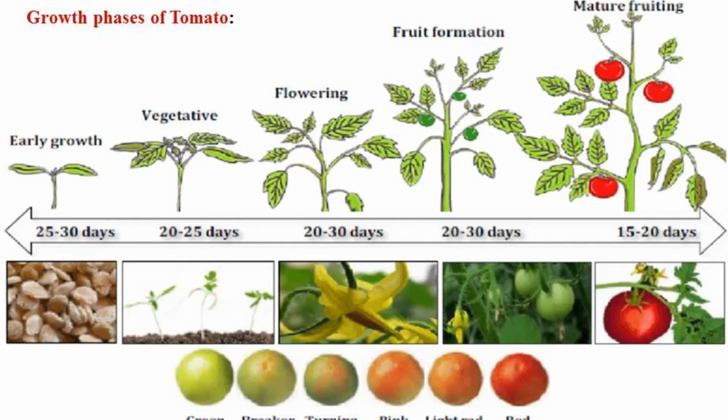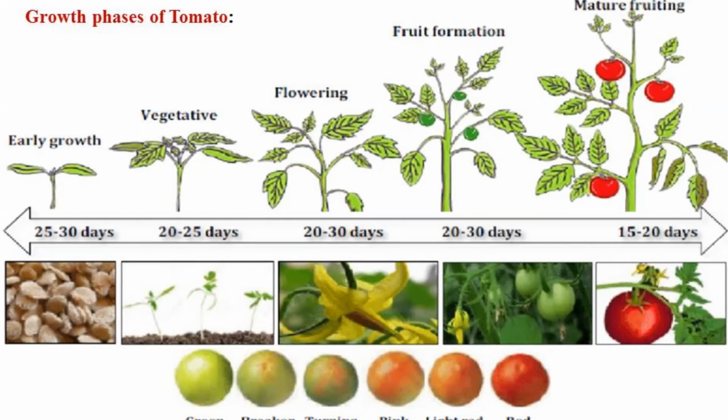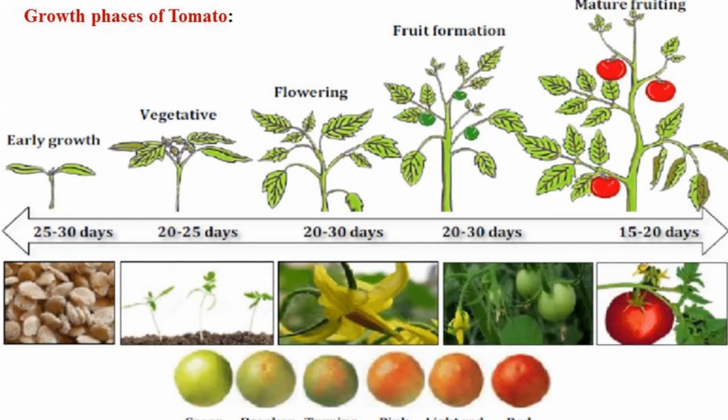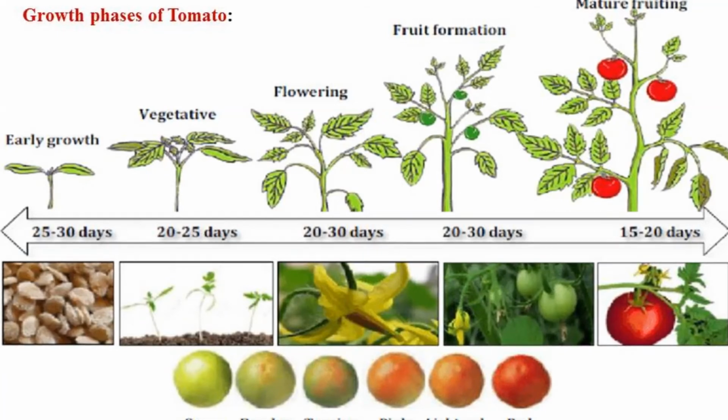If we discuss the first phase, that is the seedling phase, after germination the seedling will be ready for planting in 3 to 4 weeks, that is 10 centimeter height seedlings are selected. And during this phase, the seedling growth is very slow.